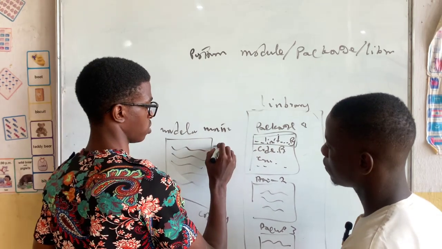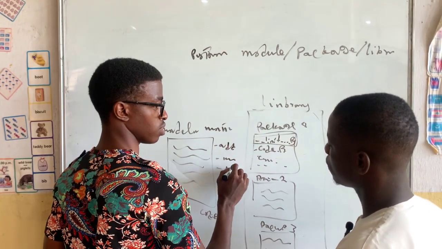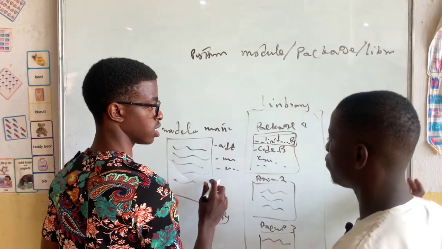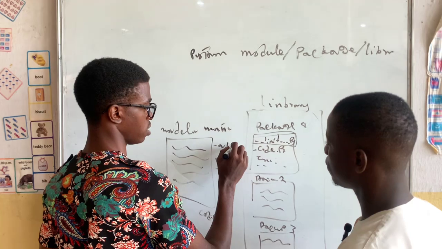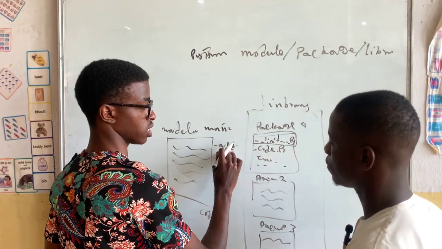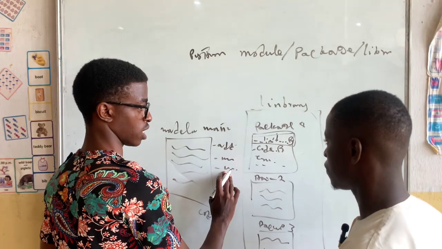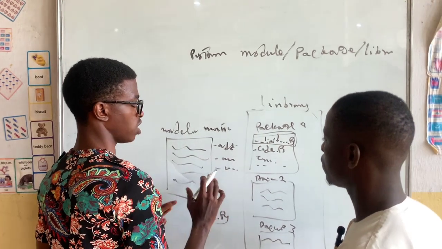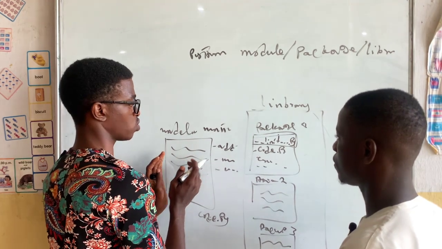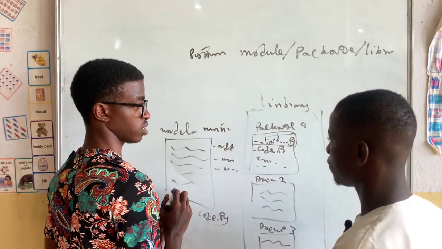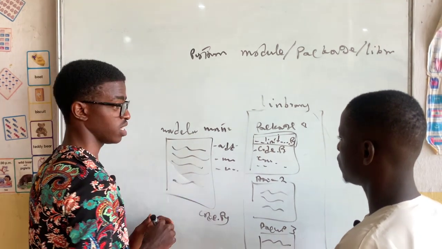Maybe we have a function of addition, function of multiplication, function of subtraction. This one is specifically for addition, this one specifically for multiplication, this one for subtraction. But if you look at their context, they are all meant for mathematics. That's why they are put inside a mathematics module. You understand? So now you get the differences.